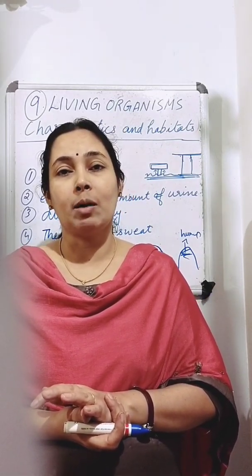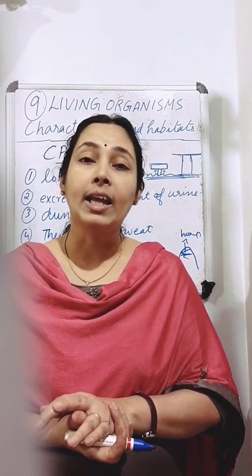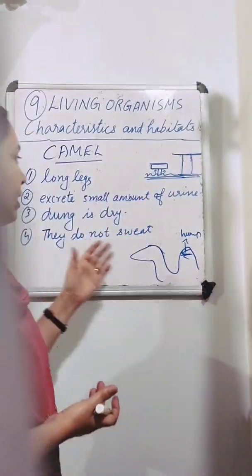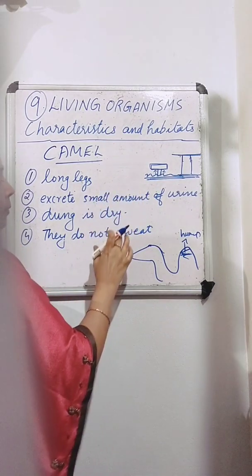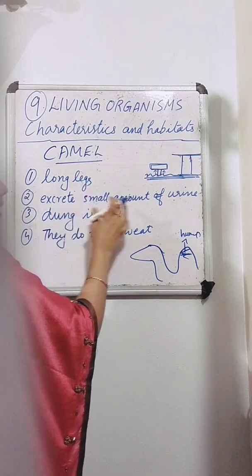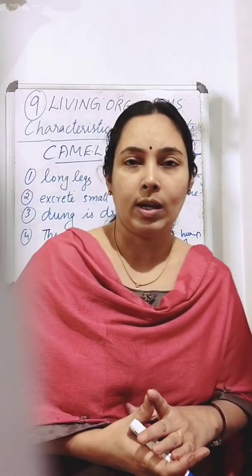Okay, so these are some of the other adaptations that are present in a camel that help it to survive in a desert. First, these are the points given in your textbook, so you should study at least these points. That is, they have long legs, excrete a small amount of urine, dung is dry, and they do not sweat.